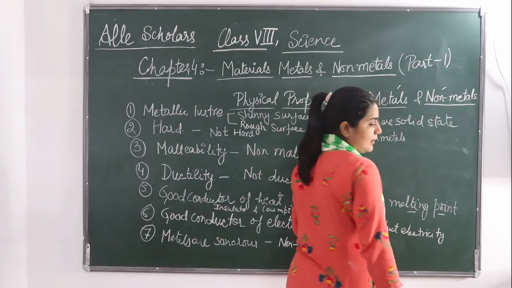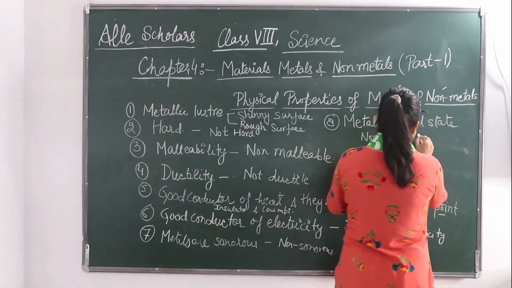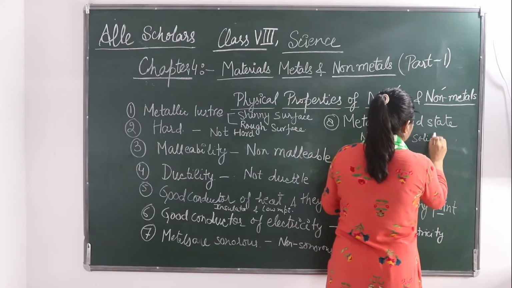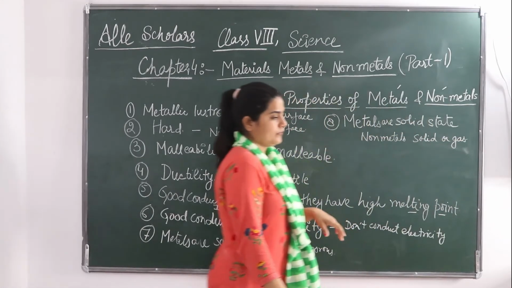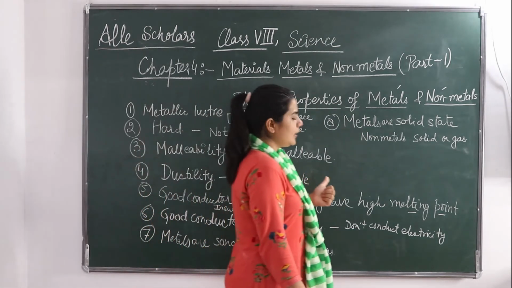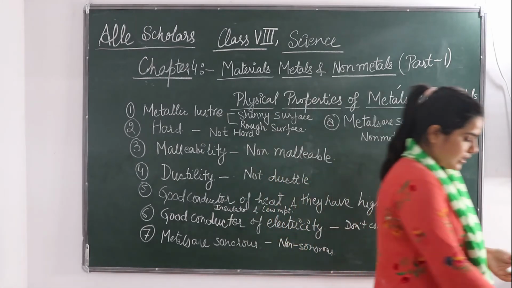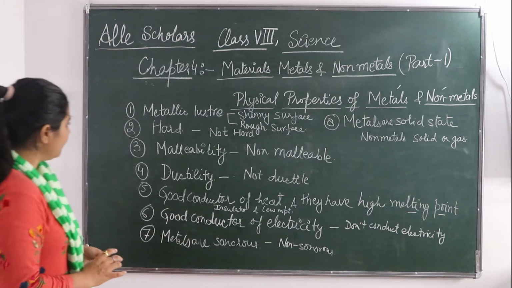Non-metals की अगर बात करें तो वो क्या होते हैं? They are either solid or gas. Okay. Only bromine is a non-metal that is liquid in state. Okay. So this was all about the properties of non-metals.